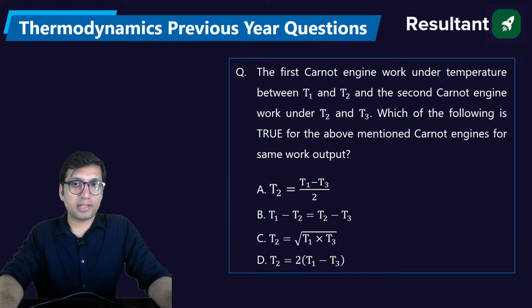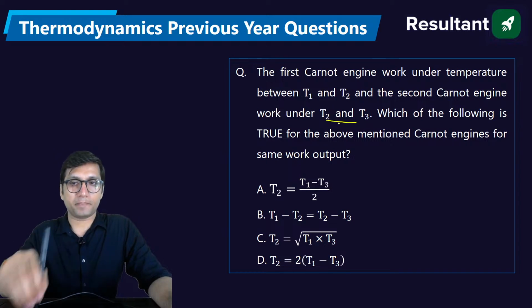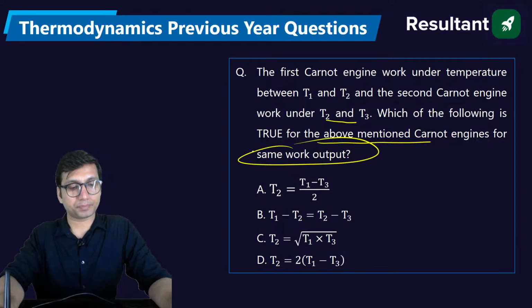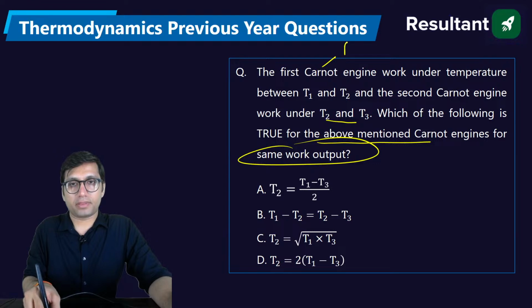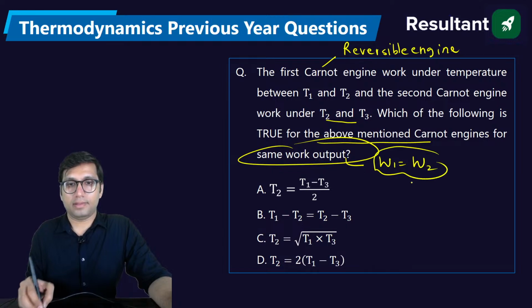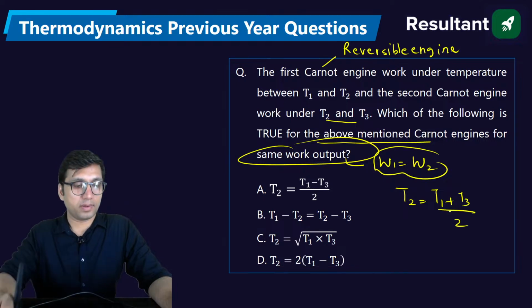The first Carnot engine works under temperature between T1 and T2 and the second Carnot engine under T2 and T3. Which of the following is true for the above mentioned Carnot engines for the same work output? Because we are talking about reversible engine, that is Carnot engine, right? And for reversible engine, if the work output is same, then T2 is equal to (T1 plus T3) by 2. Arithmetic mean, the intermediate temperature will become arithmetic mean. This is called arithmetic mean.